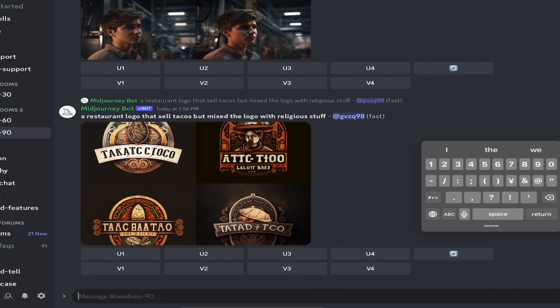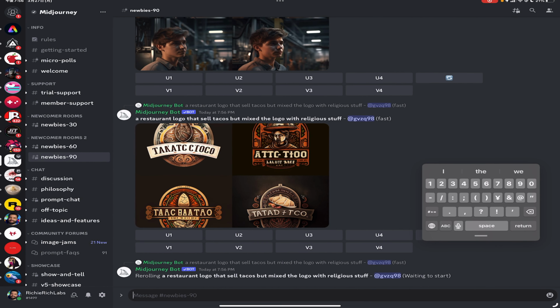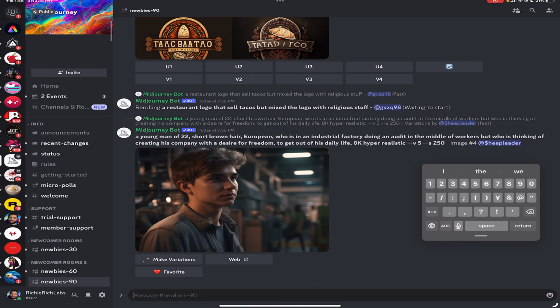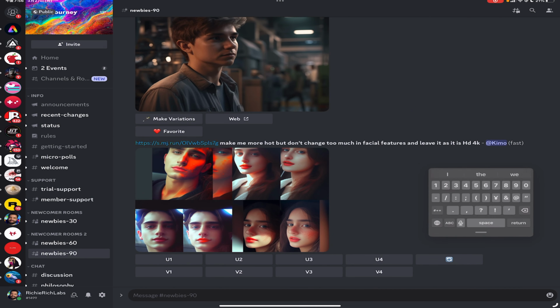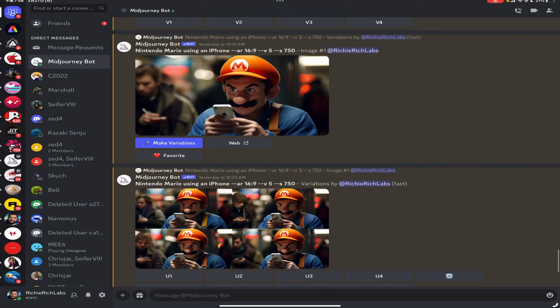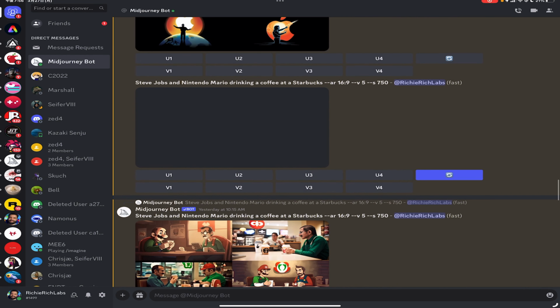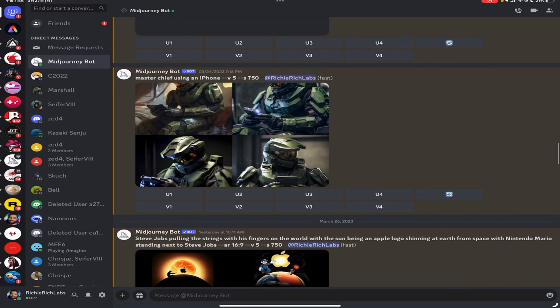But before I go, that's an issue you're going to have: lots of messages. One of the advantages of a higher tier subscription of $30 a month is that you get a lot more images that you can do, but you also get a private conversation with the bot. So none of those intrusive pop-ups and whatnot. These are just some of my personal ones that I did. Let's go and see if it's done with the other one though.